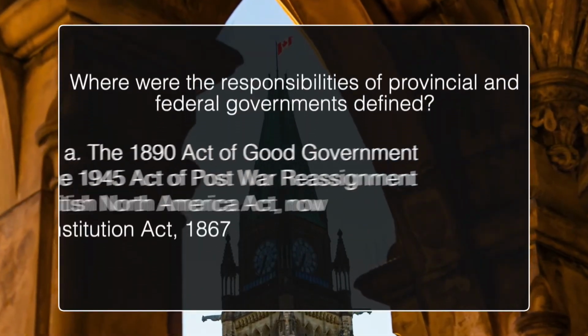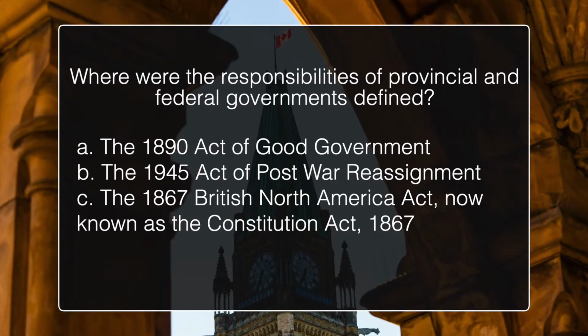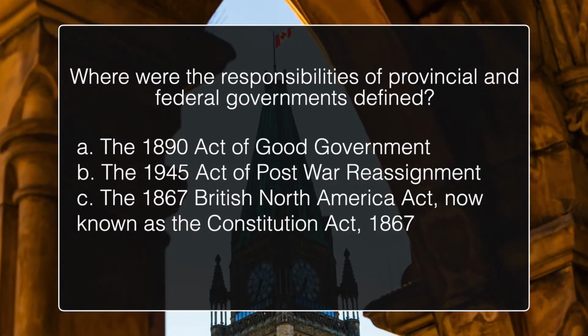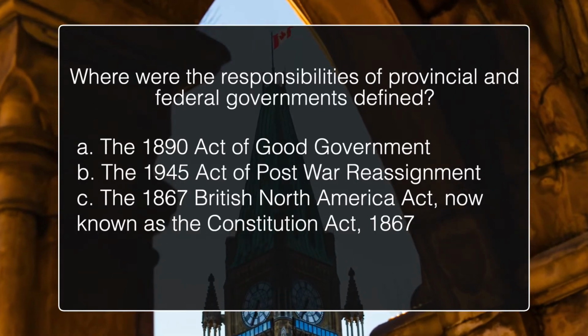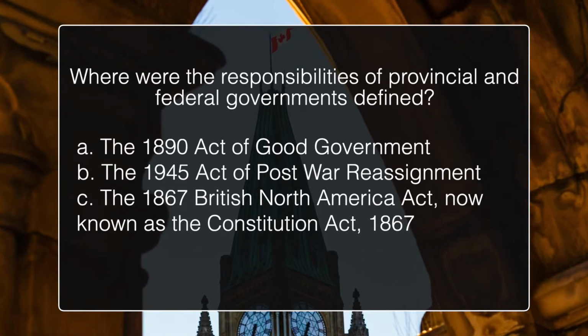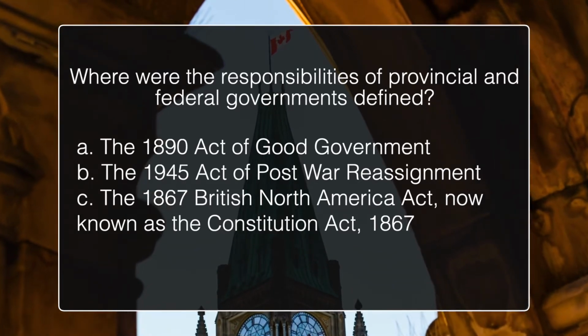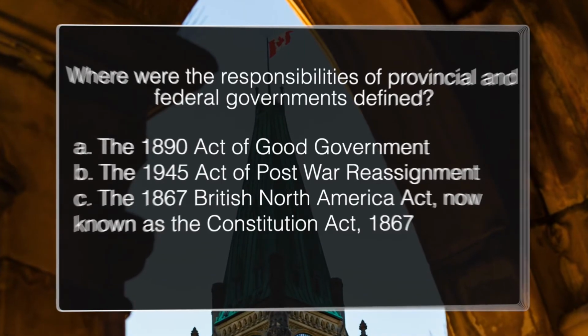Where were the responsibilities of provincial and federal governments defined? The 1890 Act of Good Government, the 1945 Act of Post-War Reassignment, the 1867 British North America Act, now known as the Constitution Act, 1867.